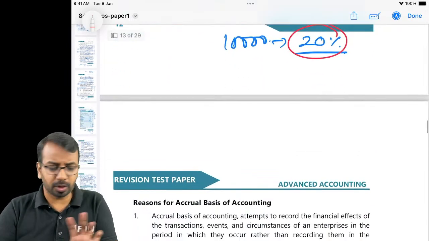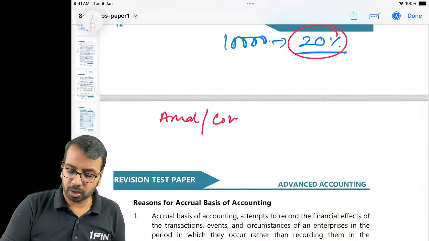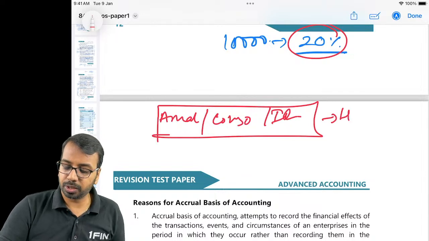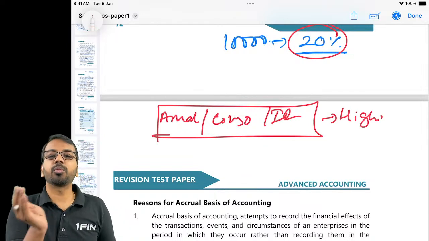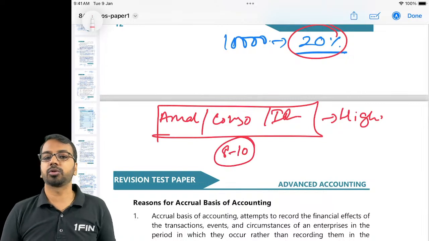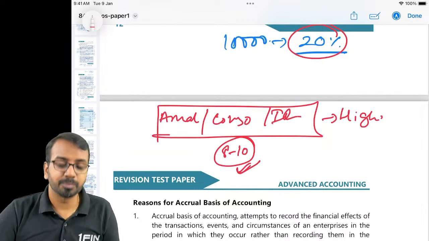One last thing before I wind up the session. Don't ignore amalgamation, consolidation and internal reconstruction in exams. These are high scoring topics. Even if you make 1 or 2 mistakes, you can still score 8 to 10 marks in each of these topics, even if there is 1 or 2 difficult adjustments. So please don't waste time.